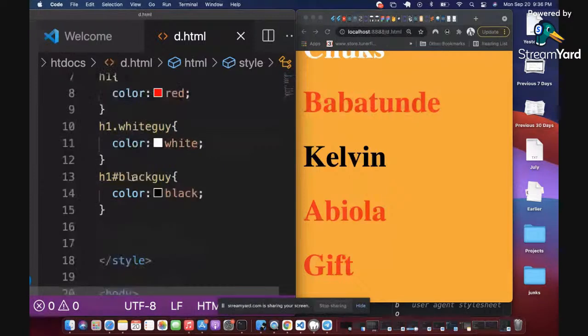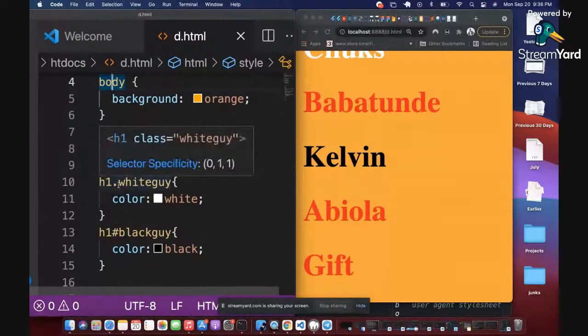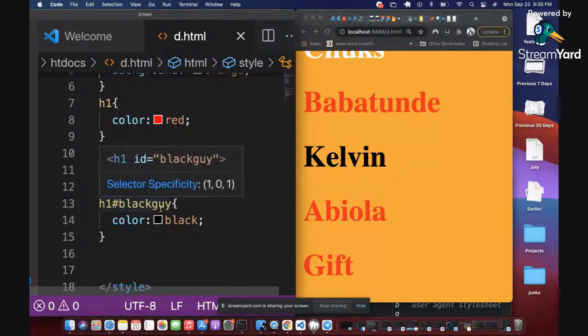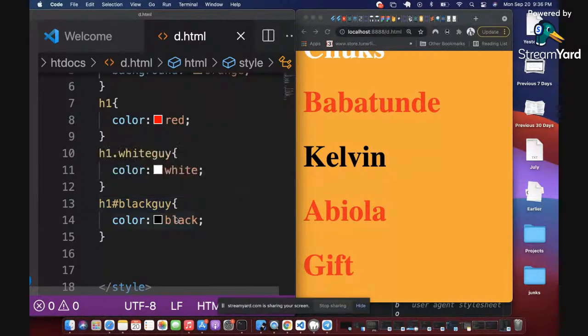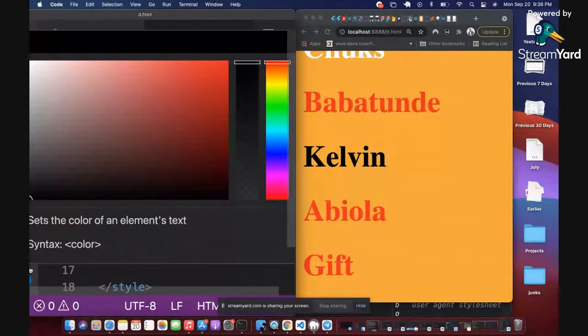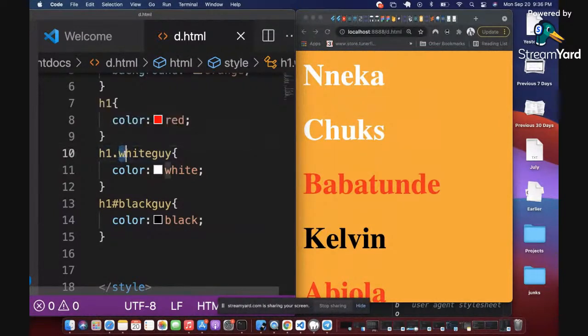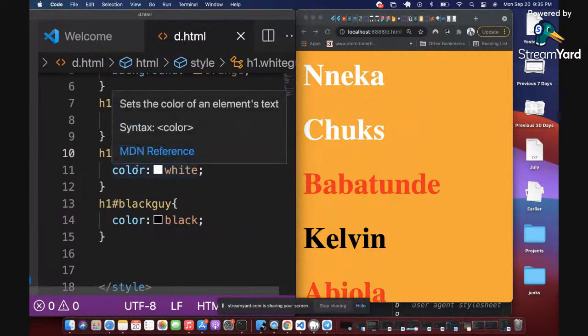Examples of styling the HTML tags directly are body and H1. These are plain HTML tags. But if you want to style some subset of the HTML tags, for example, we identify 2 guys that we want to give color white, we use the class name white guy to isolate those 2 guys and give them color white.